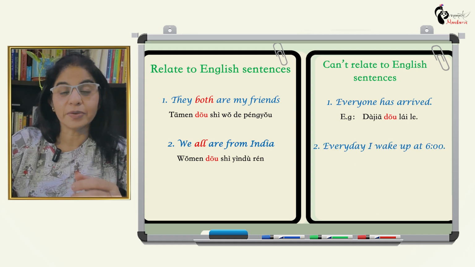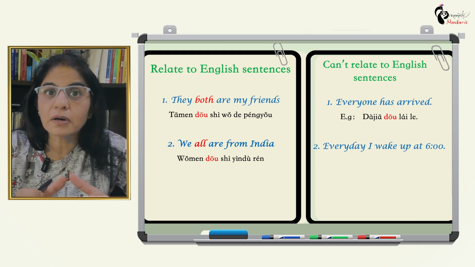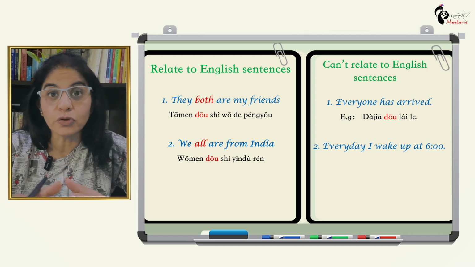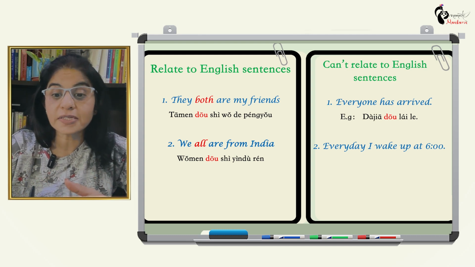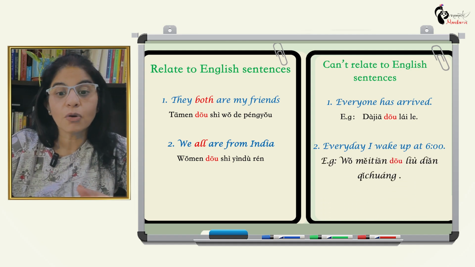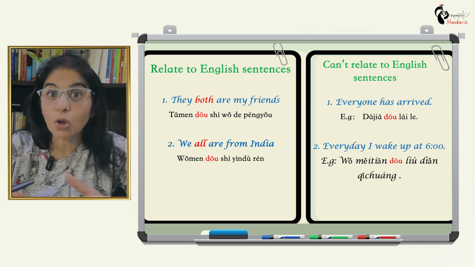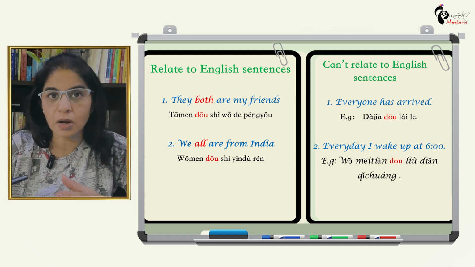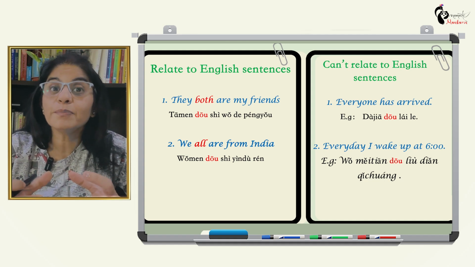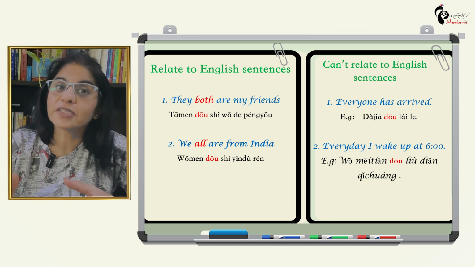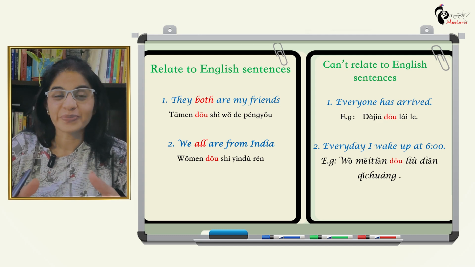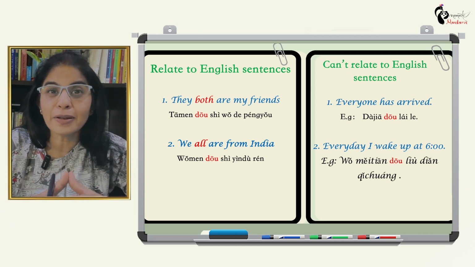Let's see another example. Sometimes for things which are happening on a regular or daily basis, we also use dao. Look at the sentence: every day I wake up at 6. How will I say it in Mandarin? 我每天都6点起床. So 每天 is every day. This is again a plural or a group of things, and after that I put dao. But in the English language, we will not say it.